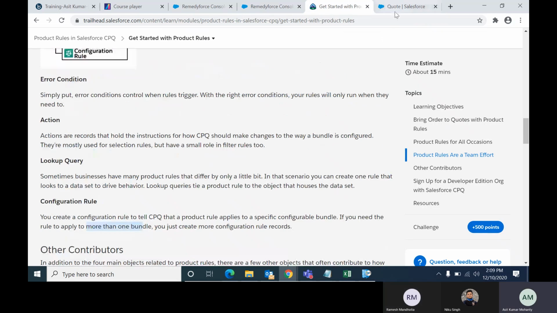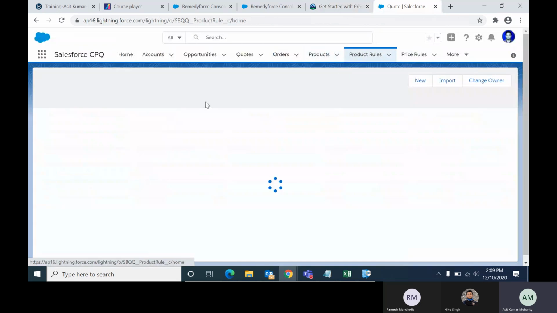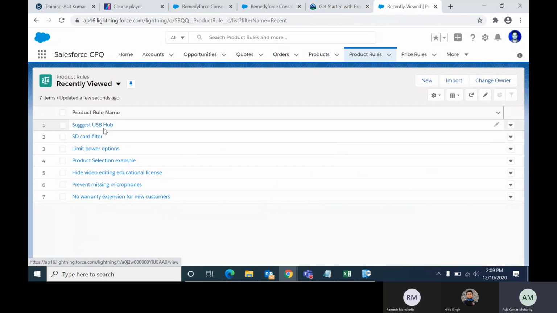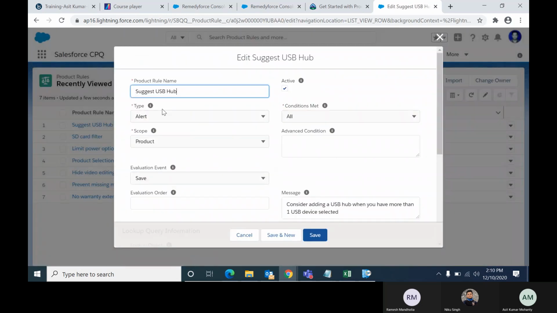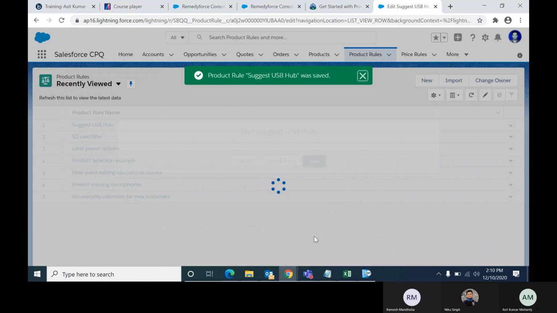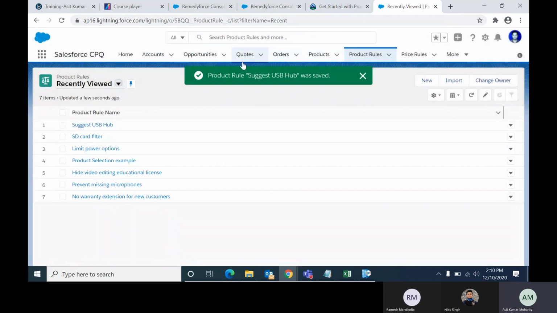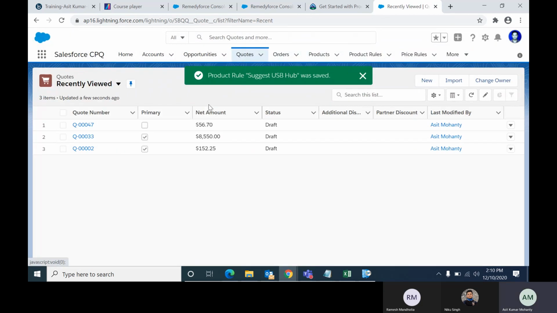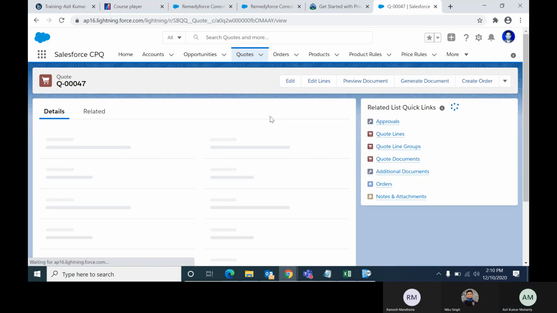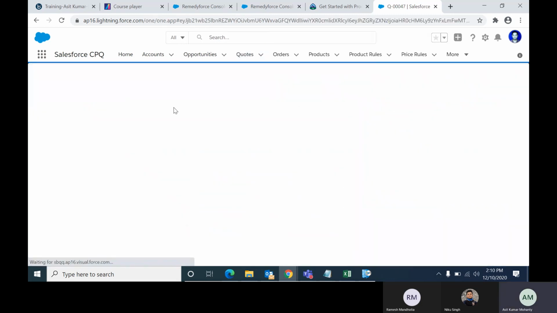Now the same rule I will change to validation and we'll see how it behaves. Earlier it was alert type, now it is validation type. Now let me add this product in the quote, edit lines.